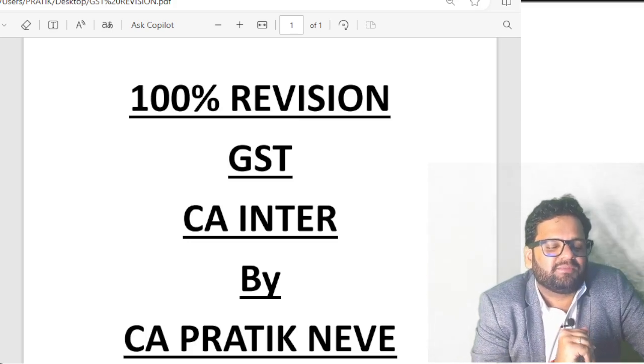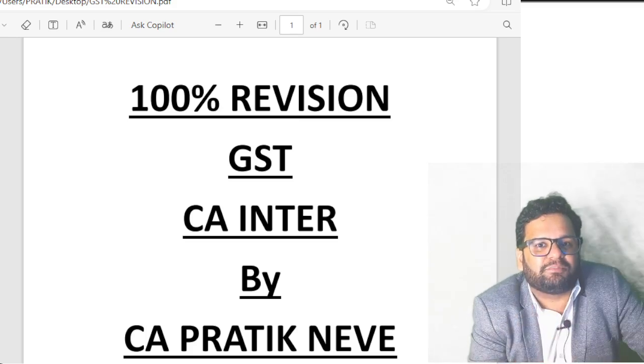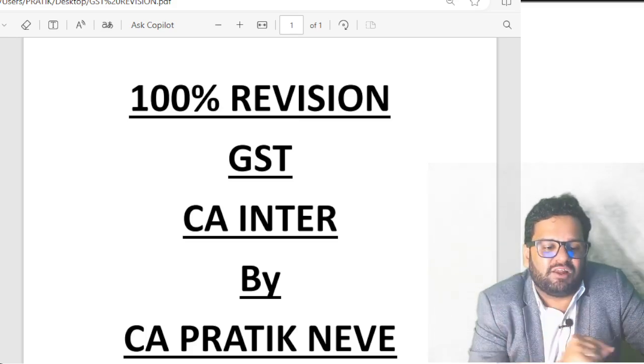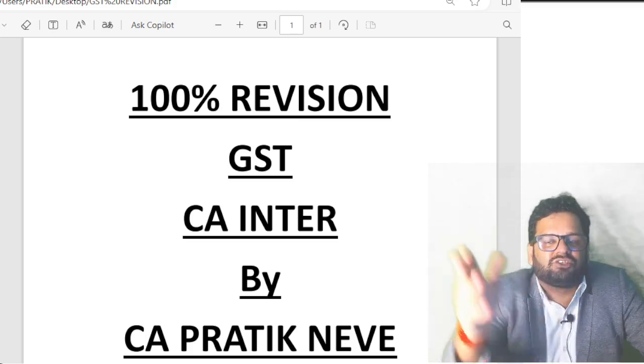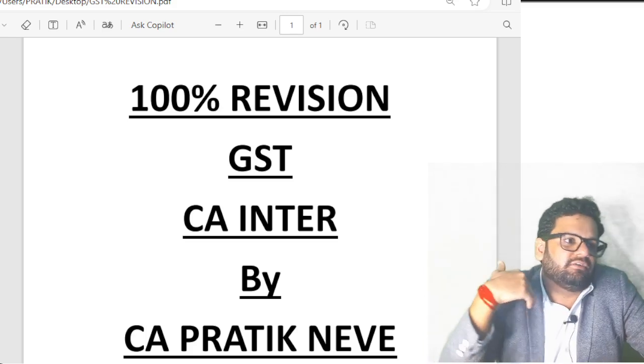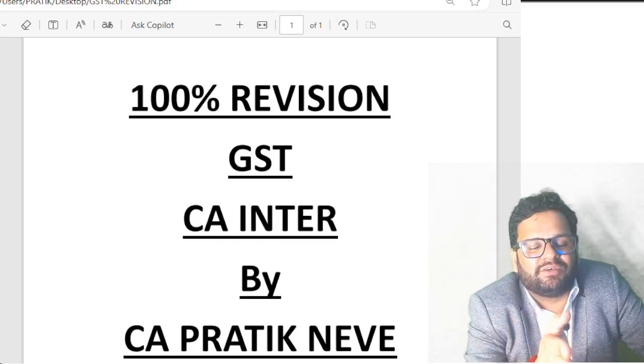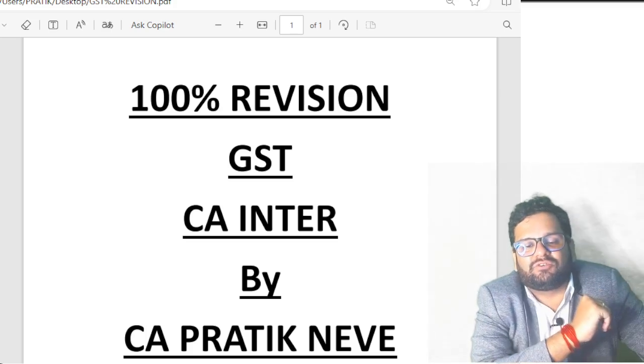12.4 is performance based service. Place of supply is where the service is actually performed. 12.5 training service. Training service given to a registered person, place of supply is location of such person. Given to an unregistered person, that is where the training actually takes place, is the place of supply.